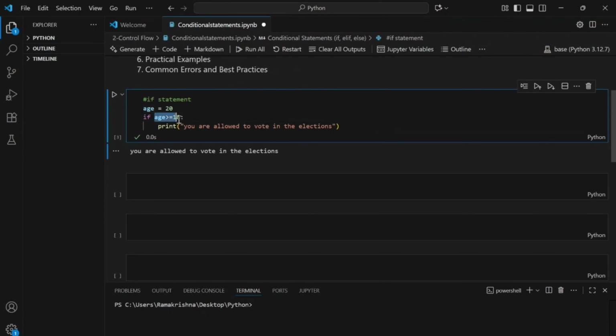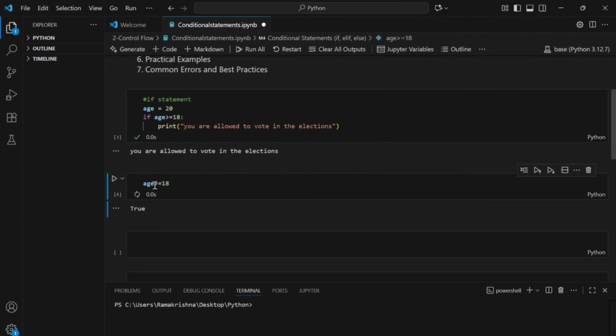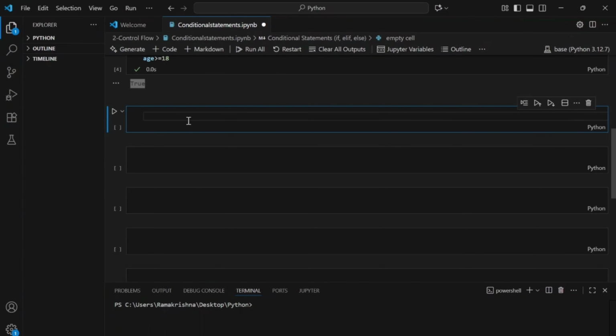The first thing is we need to make sure the condition mentioned in the if statement is true, and only then is it going to print the statement. That means it's going inside the if block. Just to make sure whether this condition is true or not, you can execute age greater than or equal to 18 and see that because this condition was true, it went ahead with the print statement. Okay, now let me explain the else statement.